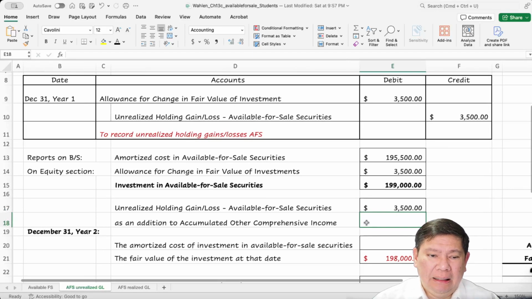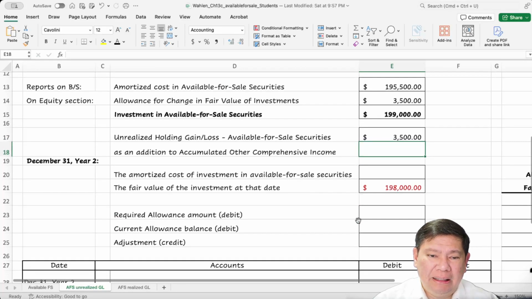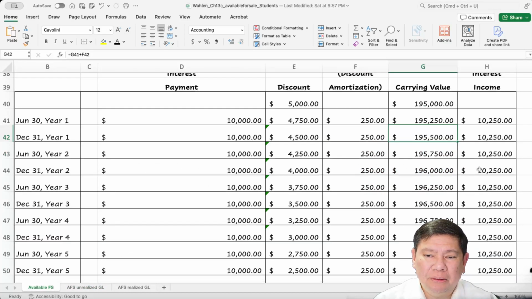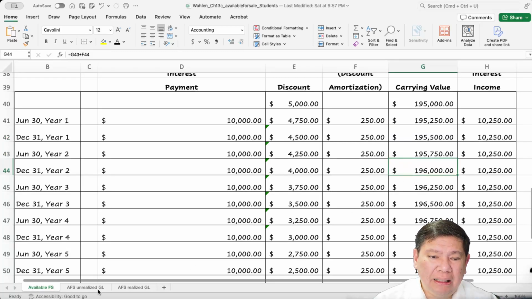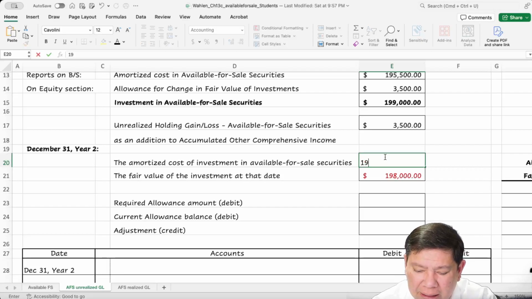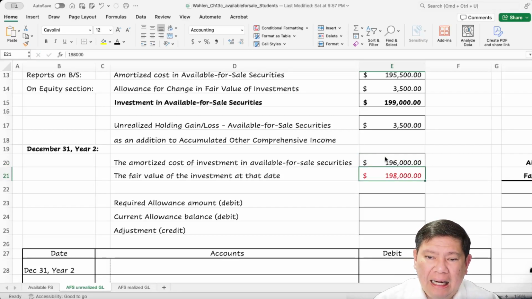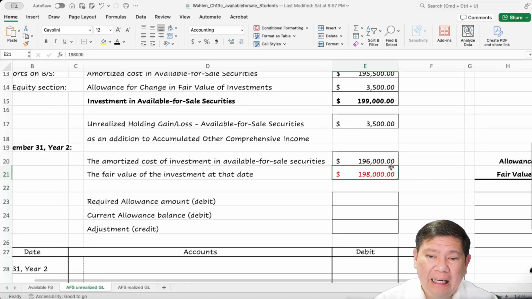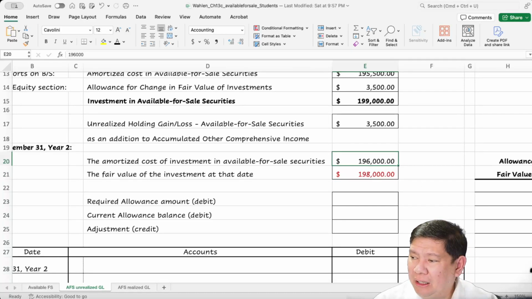Okay. Then December 31st, year 2, the amortized value is $196,000, and at that date the fair value is $198,000, $2,000 more than the amortized value.